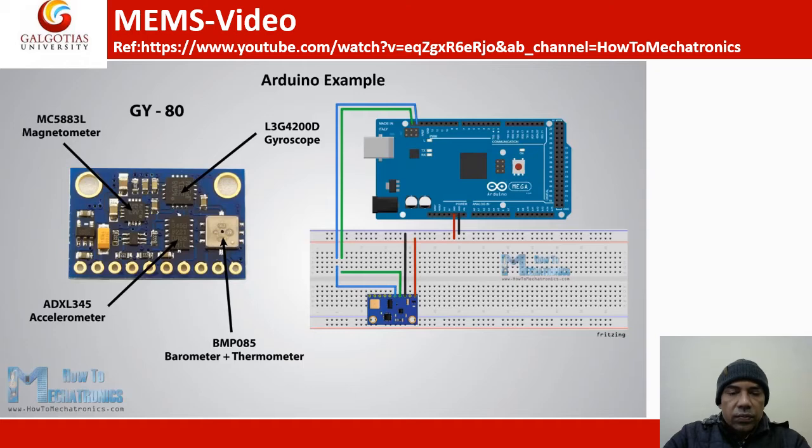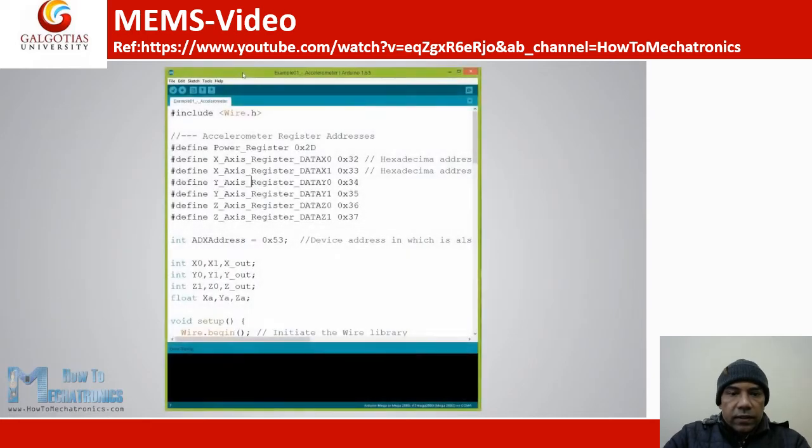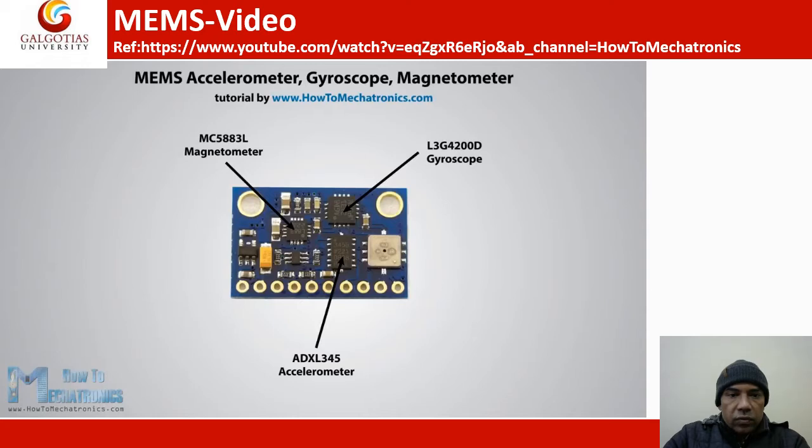So this was a small video, and the reference of this video is given over here. You can see the full video using this link. How I2C circuits work is taught here. Finally you come to know about the software part, that means the programming part, because that is also an integral part of this technology.